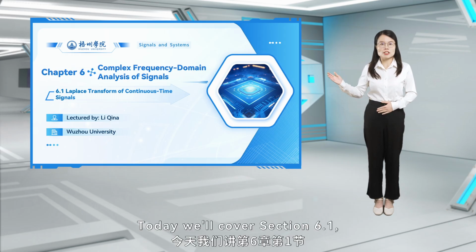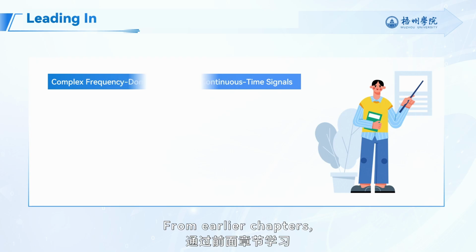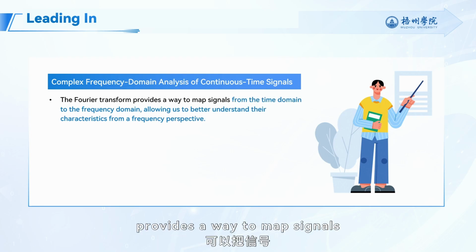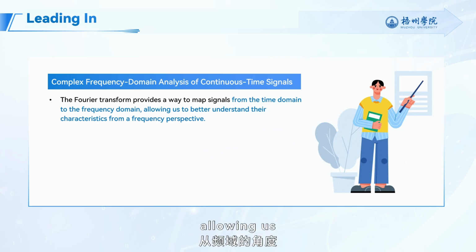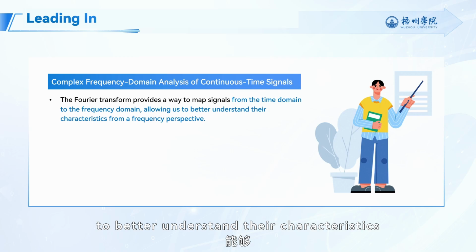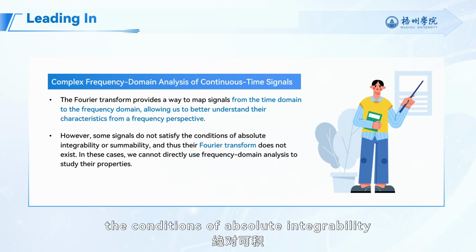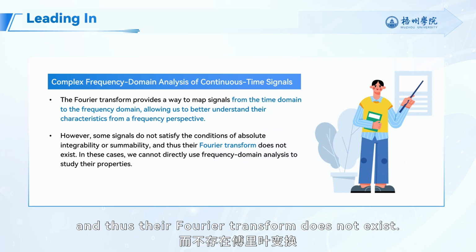Today we'll cover section 6.1, the Laplace transform of continuous time signals. From earlier chapters, we've learned that the Fourier transform provides a way to map signals from the time domain to the frequency domain, allowing us to better understand their characteristics from a frequency perspective. However, some signals do not satisfy the conditions of absolute integrability or summability, and thus their Fourier transform does not exist.